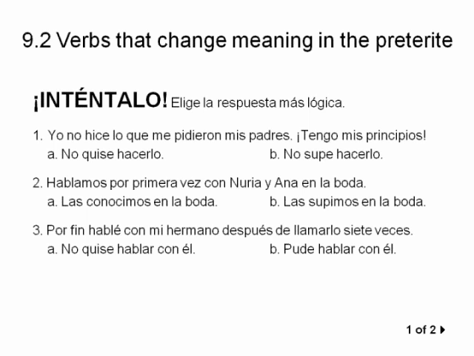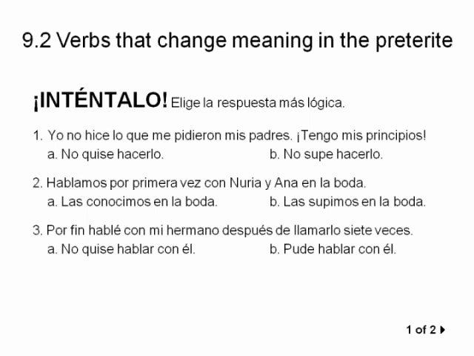The person is saying, I didn't do what my parents asked me, I have my principles, with exclamation points around it. So it's either saying I didn't want to do it or I didn't know how to do it. The most logical, in my opinion, would probably be I didn't want to do it. If you're saying I have my principles, it's that you don't want to do something. No quise hacerlo.